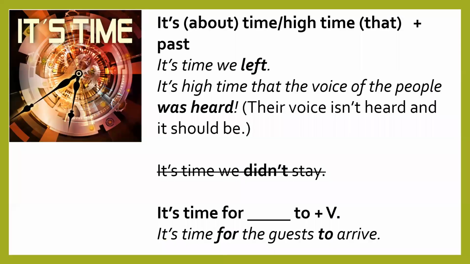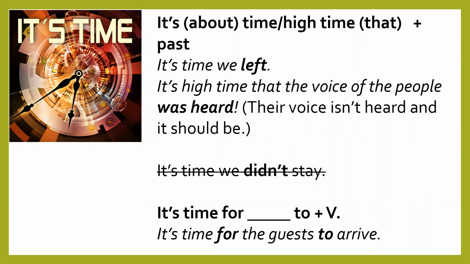"It's time." That is the most weird construction for me if we speak about unreal past, because I can see no reason why it's unreal. Still, in English, it is. And there are several variants. You can say "it's about time," "it's high time." You can use it with "that," without "that."